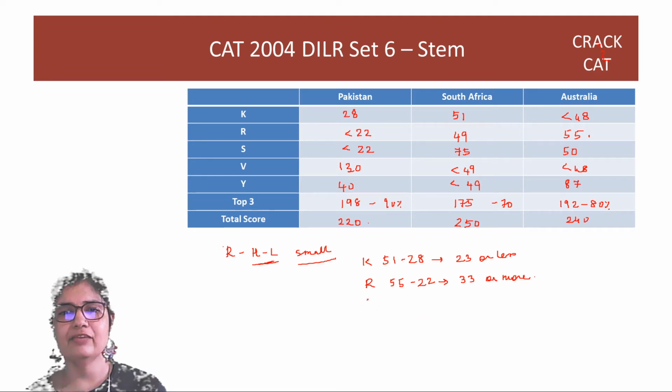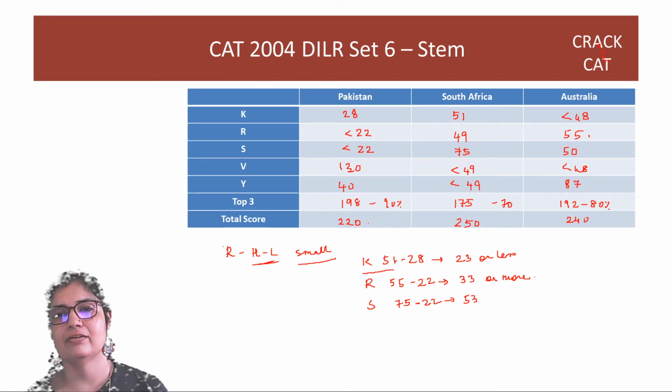Then if you're looking at S, it has to be at least 75 minus 22, which is basically 53. So S cannot be the lowest R index because KEF's highest itself is 51. So KEF's R index, highest minus lowest, can be a maximum of 51, whereas S's minimum is itself 53. So S is out.